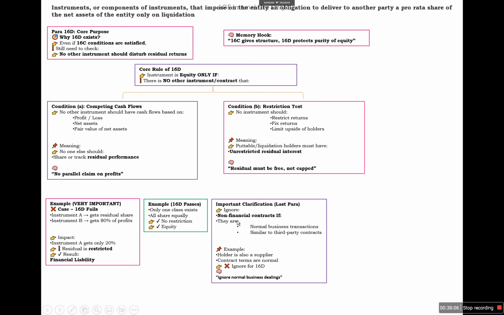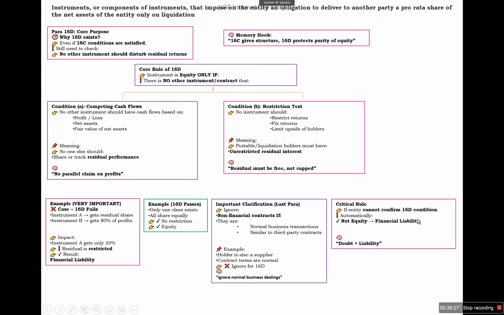We need to ignore non-financial contracts if they are normal business transactions similar to third party contracts. For example, the holder is also a supplier and contract terms are normal, then we ignore the 16D rule. So ignore normal business dealings, and the critical rule is if the entity cannot confirm the 16D conditions, it will be considered a liability.